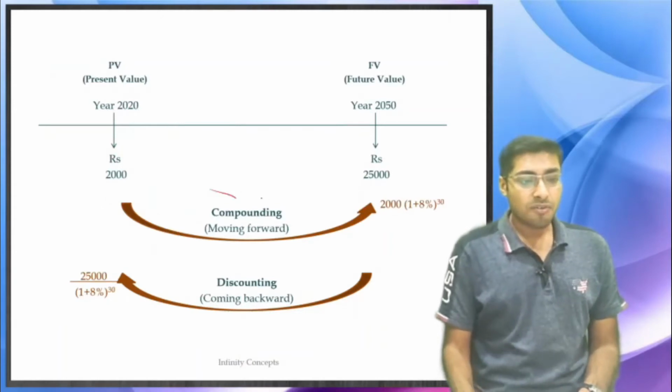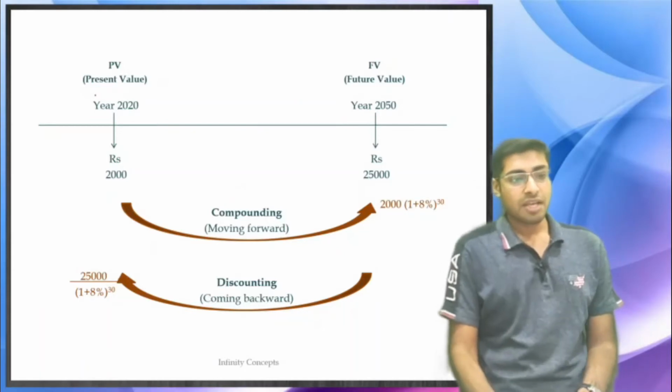What is the present value and future value?